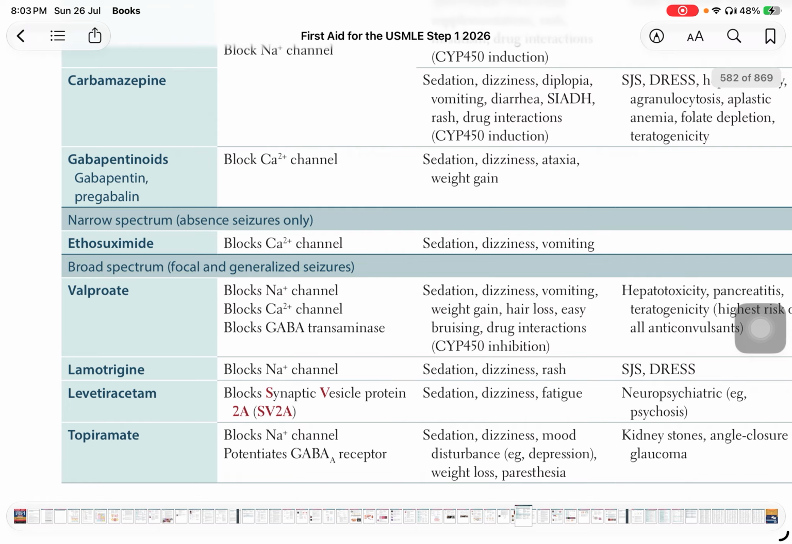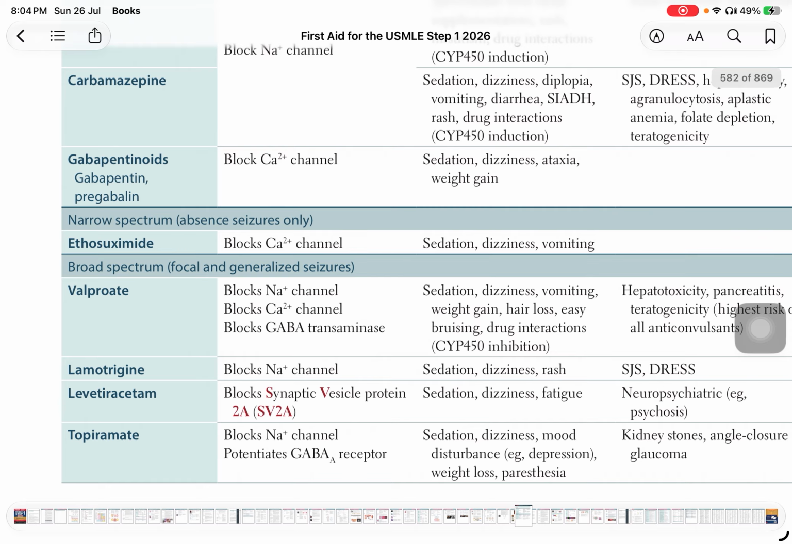Then the other thing is broad spectrum anticonvulsants for focal and generalized seizures. The broad spectrum medicines include valproate, lamotrigine, levetiracetam, and topiramate. So valproate blocks sodium channels, blocks calcium channels, and blocks GABA transaminase. The adverse effects are somewhat similar to the previous ones, like sedation, dizziness, and vomiting, and also valproate causes weight gain, just like gabapentinoids.